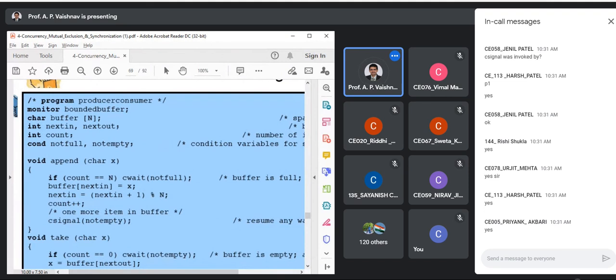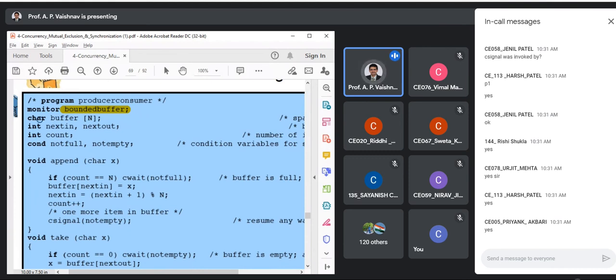Yes, good. See, I need to declare the monitor first, right? So that's why you can see the declaration in the first line, monitor, and what is the name of that? Bounded buffer producer consumer. So that's why the name of the monitor is bounded buffer, okay? Whatever you write afterwards is a part of that box. I'm setting a boundary, I'm drawing a boundary, by writing this line, okay?